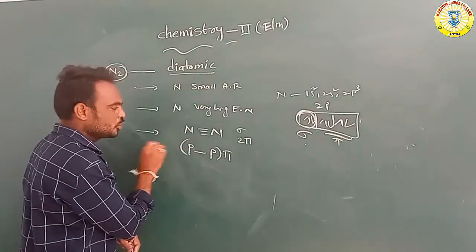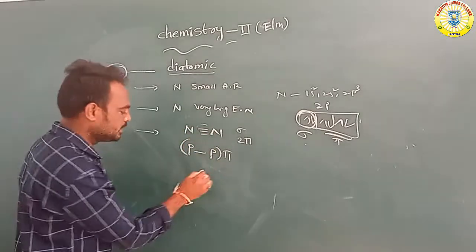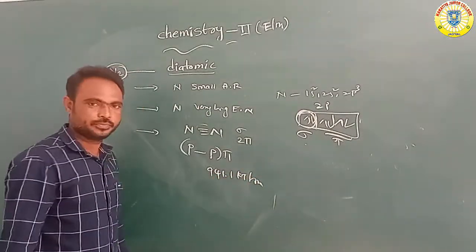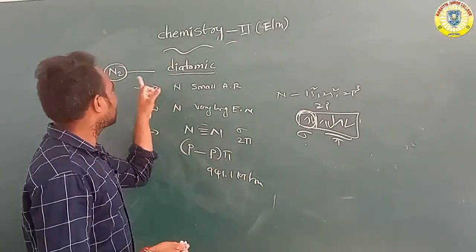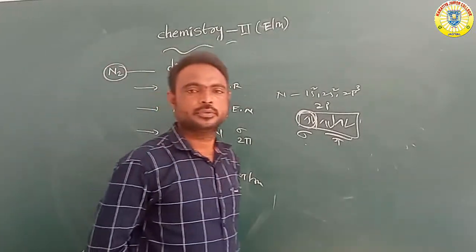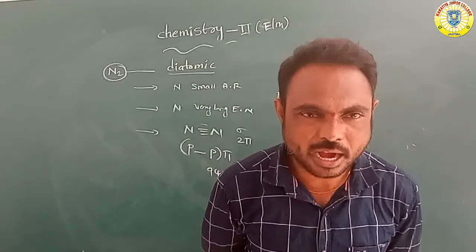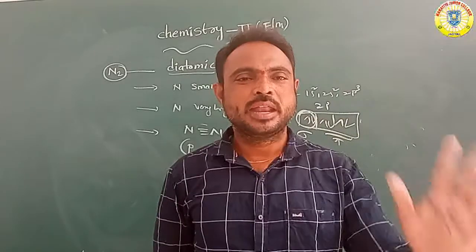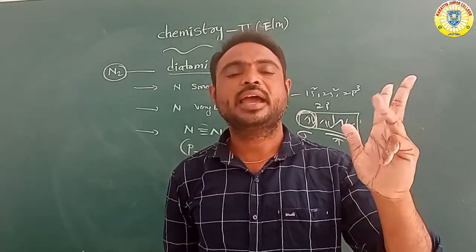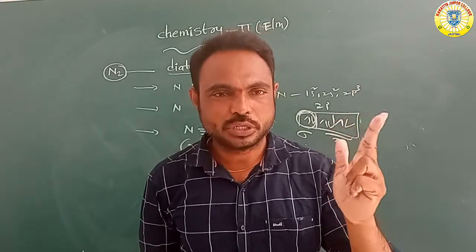Next, this bond energy is very high, 941.1 kilojoules per mole. Due to this reason, nitrogen always exists as a diatomic molecule. Listen: nitrogen is always a diatomic molecule because it has a very small atomic radius, very high electronegativity, and a triple bond between nitrogen atoms.